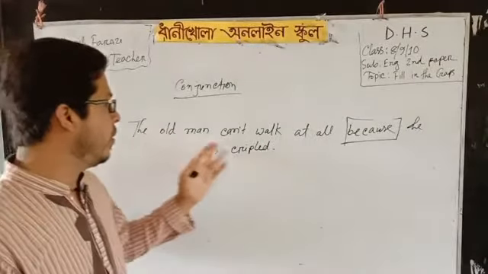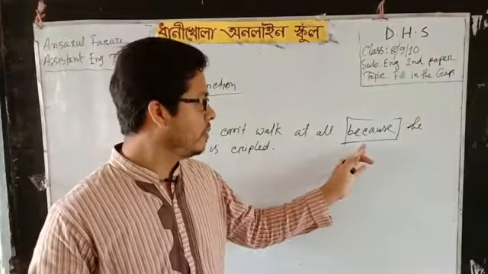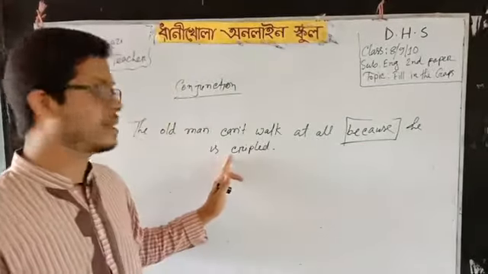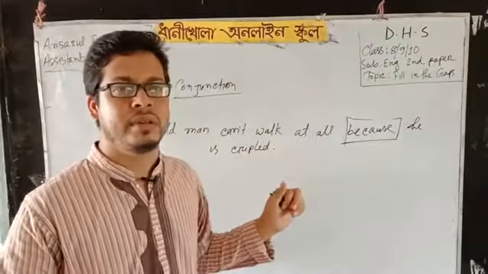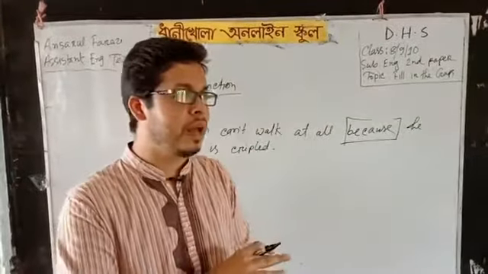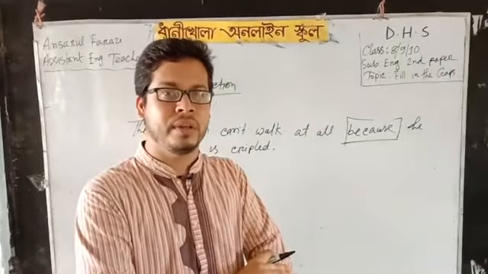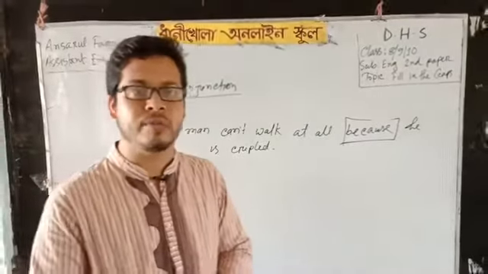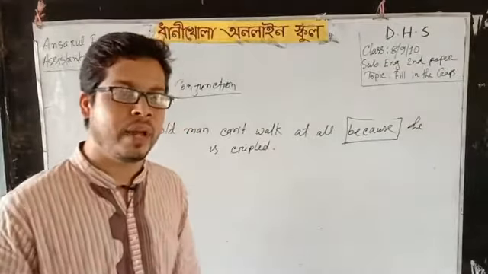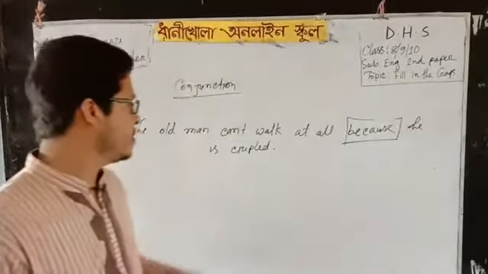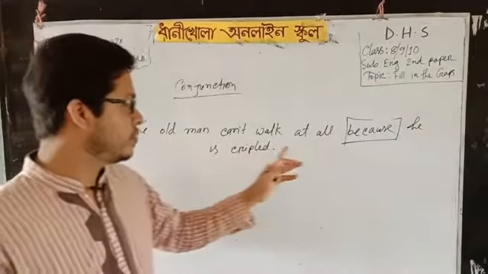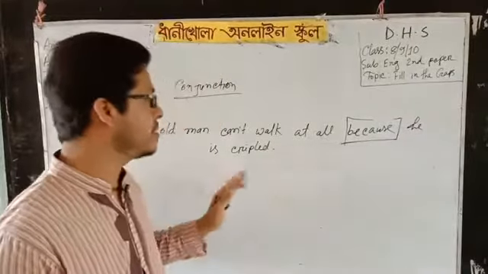Notice the example. The old man cannot walk at all because he is crippled. Crippled, what is the meaning of crippled? If your leg is broken or if your hand is broken, generally if your leg is broken then you are crippled and you cannot walk easily. So the old man cannot walk at all because he is crippled.